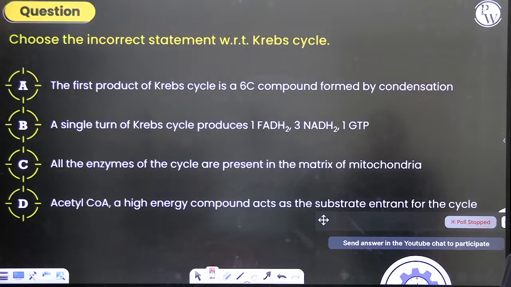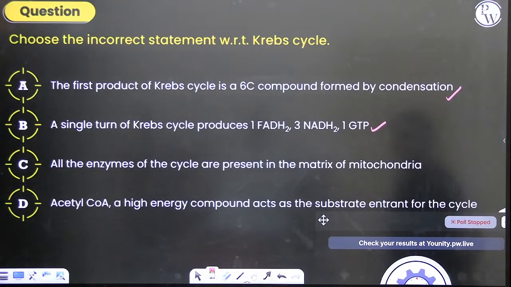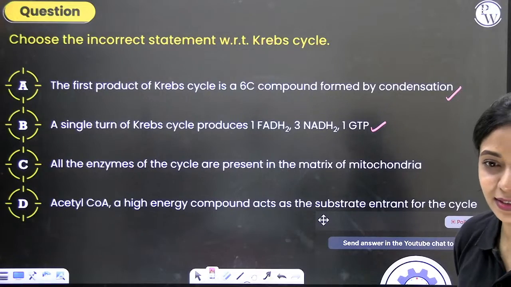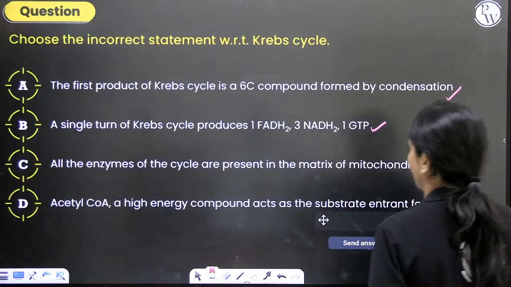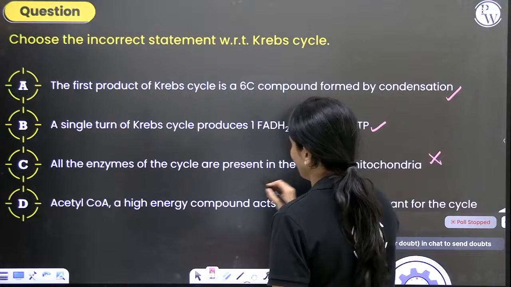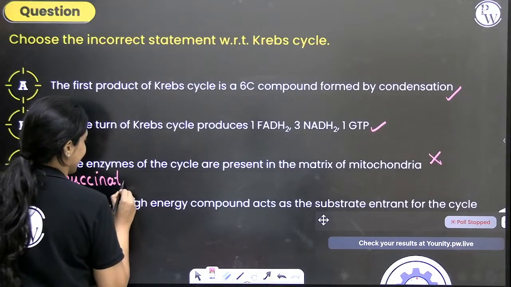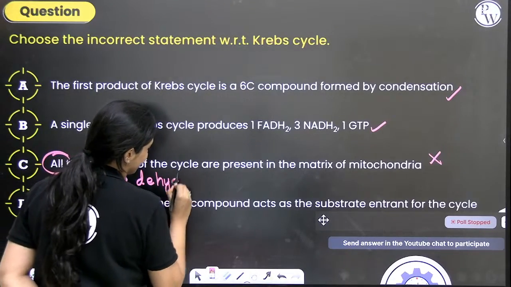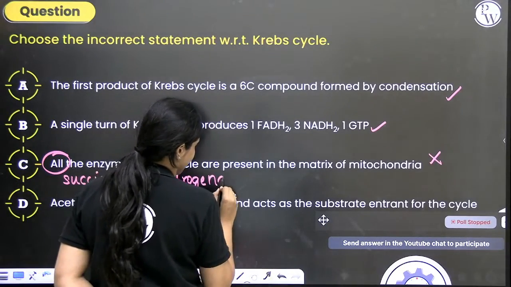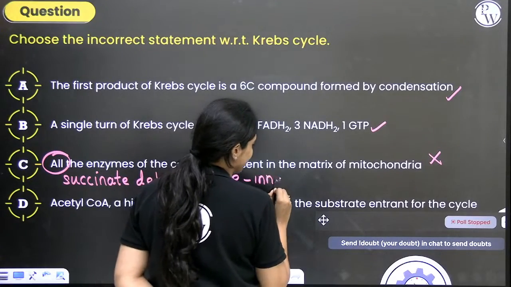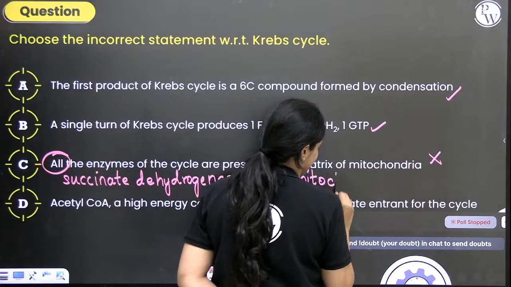The first product of Krebs cycle is a 6-carbon compound formed by condensation. That is true. A single turn of Krebs cycle produces 1 FADH2, 3 NADH2 and 1 GTP. Correct. All enzymes of the cycle are present in the matrix of the mitochondria. Is it? Not at all. Not all of them are present in the mitochondria. Succinate dehydrogenase is located where? In the inner mitochondrial membrane.